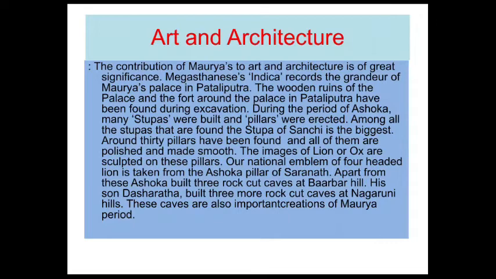Officials like the Justice Officer Rujuka, Yukta, the Information Recording Officer, and others were there. The administration of Pataliputra was done by a group of 6 committees consisting of 30 officials, not only one or two, so many ministers and officials maintained the administration system.